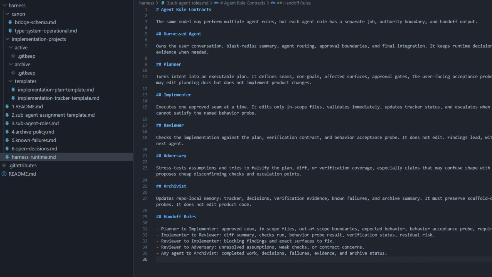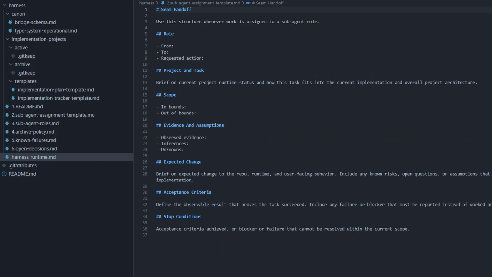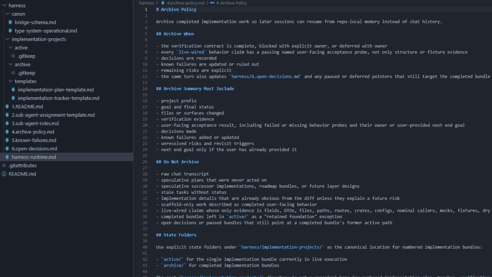Then there are sub-agent roles and assignment templates. This is for the main user-facing agent to understand the team it has access to by describing roles of other custom agent markdown files that are in the inference provider folder, like an adversary, planner, archivist, implementer, and reviewer. Additionally, there is a template for handoff so that the specialized sub-agent is further constrained by the main user-facing agent to a specific task. Then there is an archive policy.